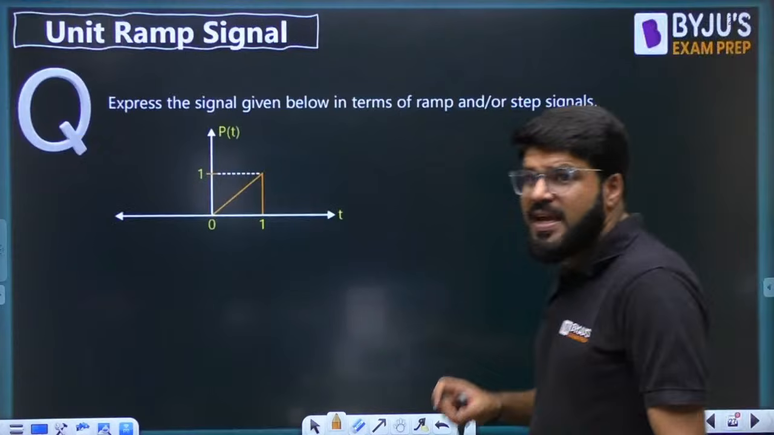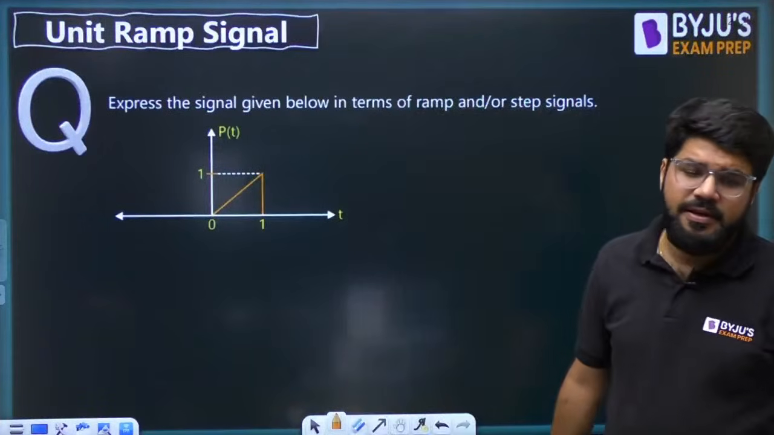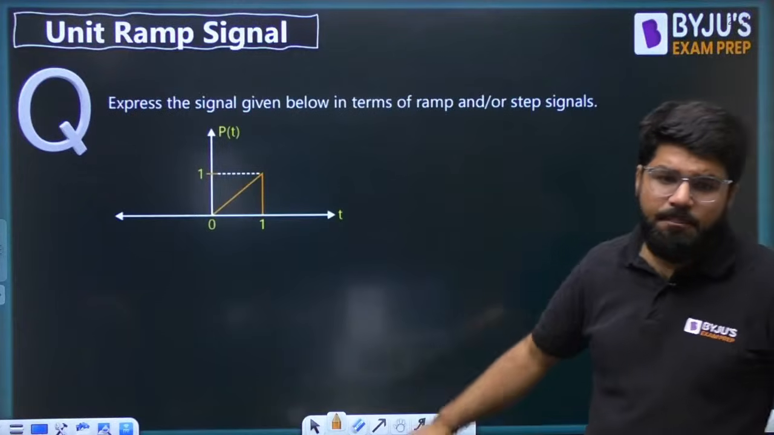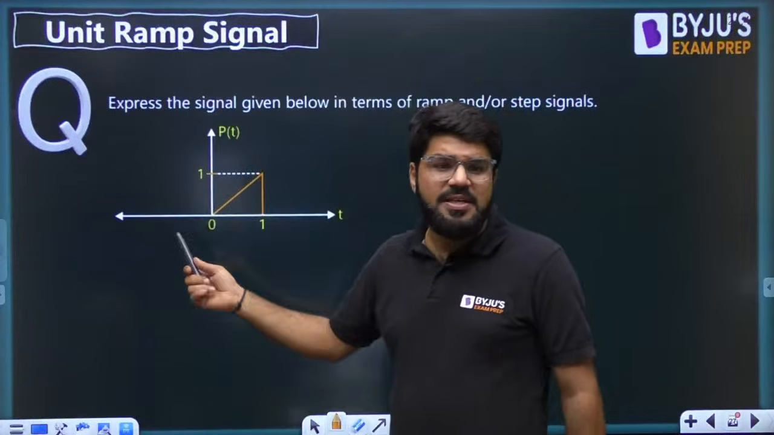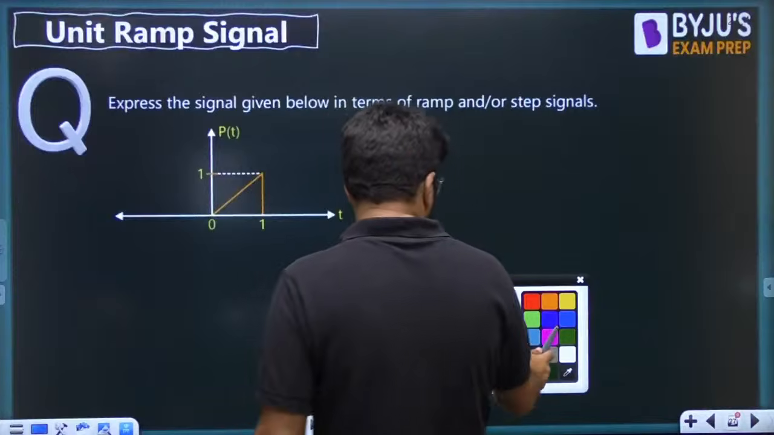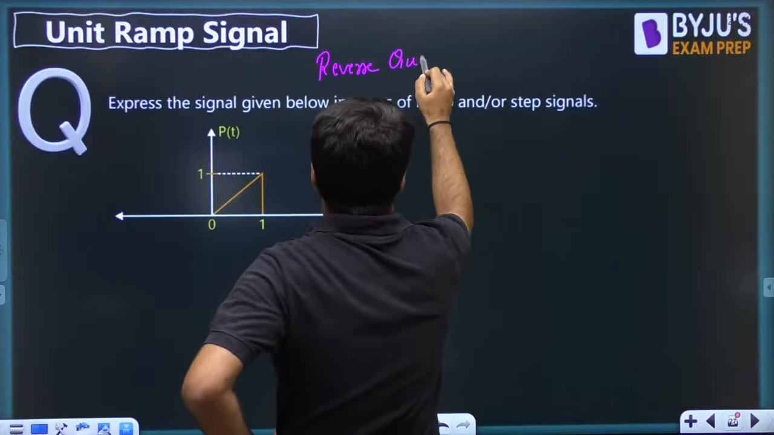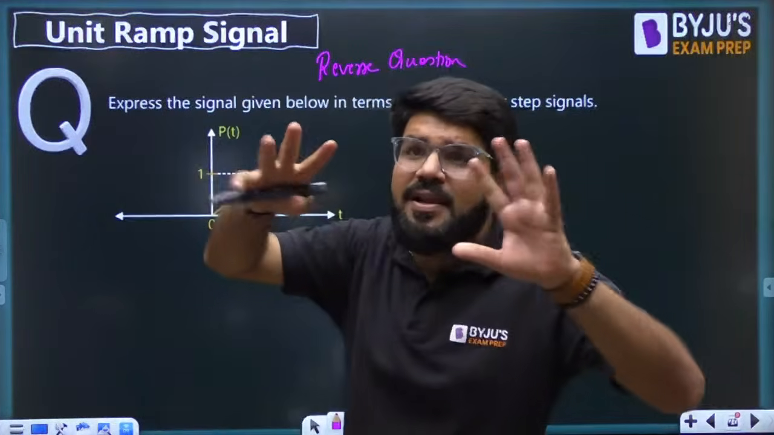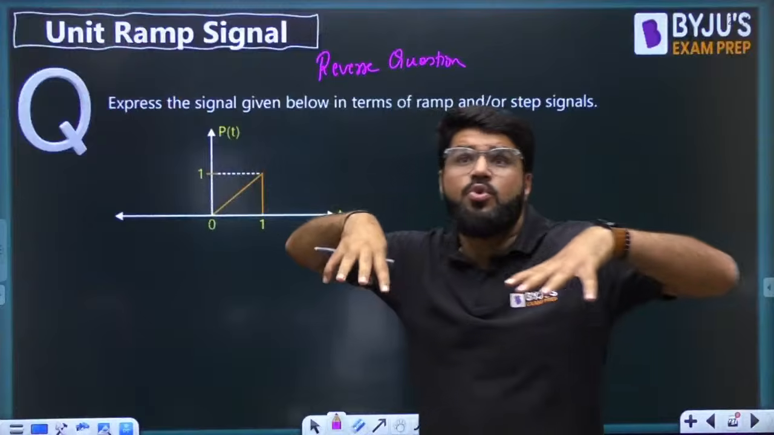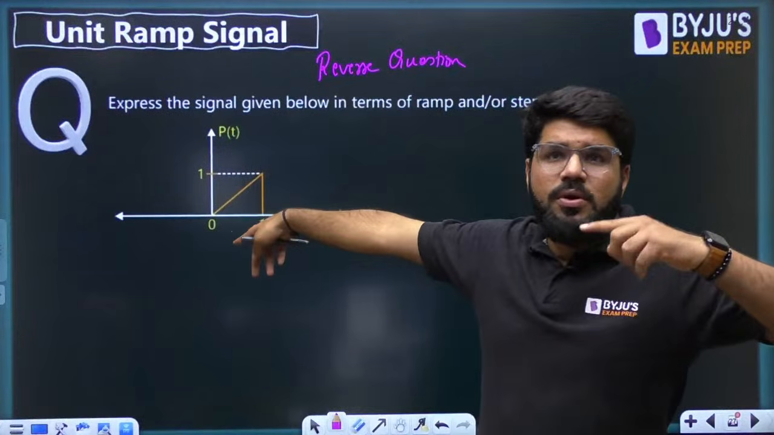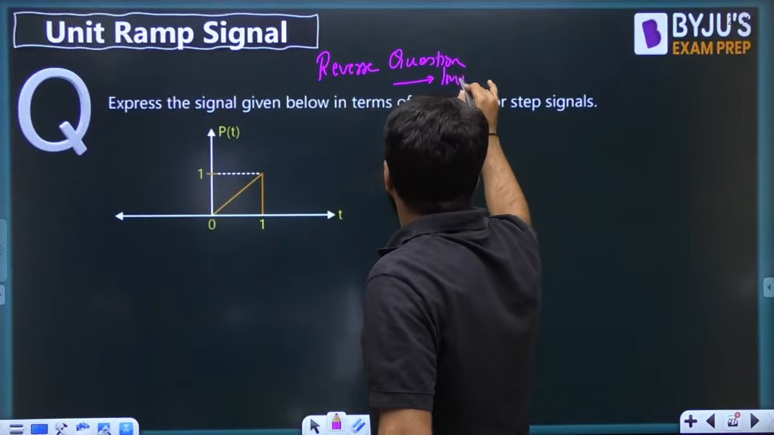Now, if you are clear with these ideas, I will ask you a reverse question. Express the signal given below in terms of ramp or step signals. Acha, these questions are important. Till this time, I was giving you a signal RT minus RT minus 2 minus UT minus 2 something, and then asking you to draw. But here a waveform is given to you, and I'm asking you to write down the equation. This reverse question is very important.